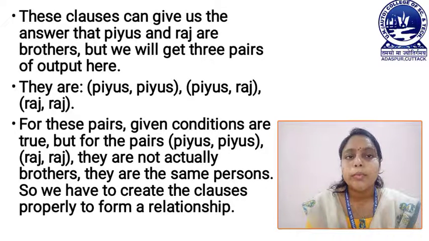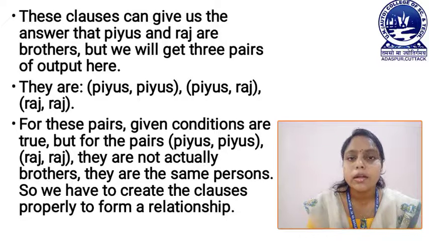But for the pair Piyush, Piyush and the pair Raj, Raj, they are not actual brothers. They are the same person. So we have to create the clauses properly to form a relationship.